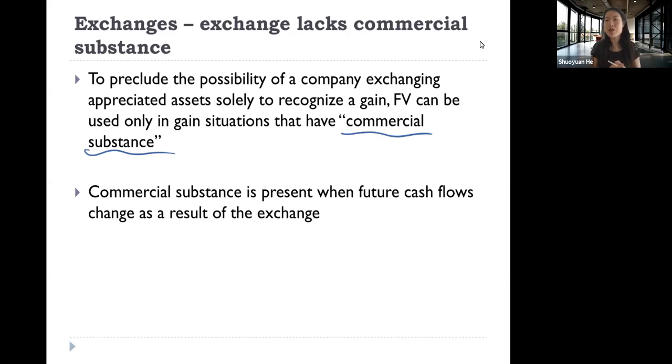And what is commercial substance? Commercial substance is present when future cash flow changes as a result of the exchange. So firms cannot just exchange assets without affecting future cash flow, solely to recognize that gain.